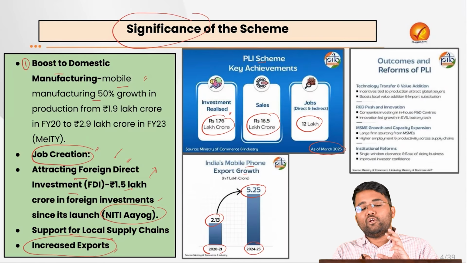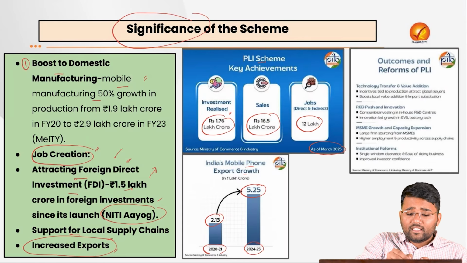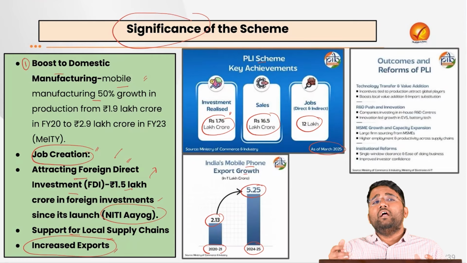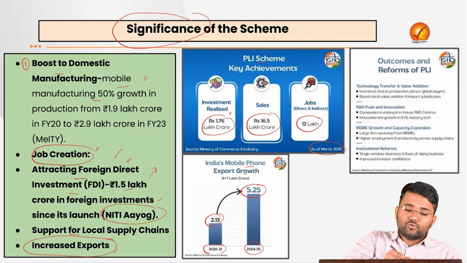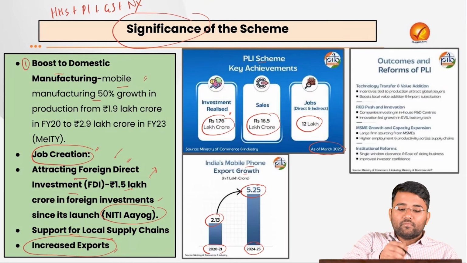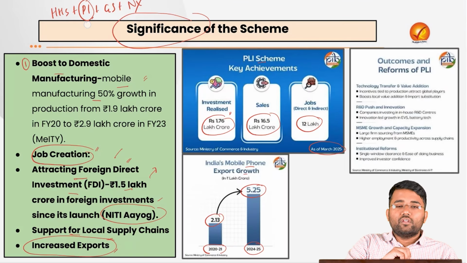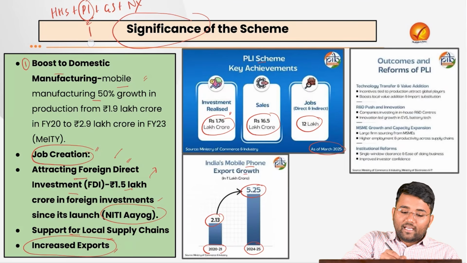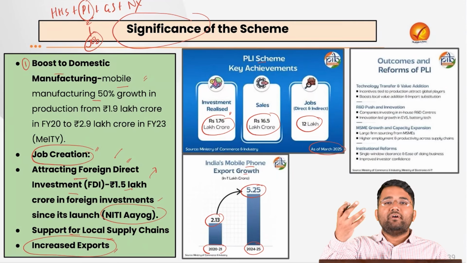And as you would be aware, when we see the four components of the GDP based on the expenditure method, there is household consumption expenditure, private investment, government spending, and net exports. So with this PLI scheme, the private players are motivated to invest more. There is more job creation happening. With that, people will have more money in their hands.